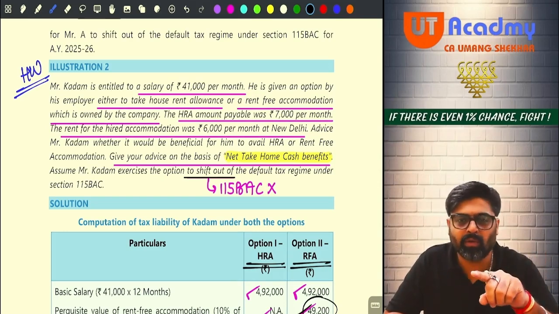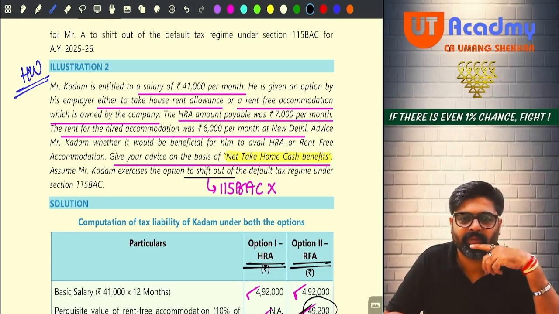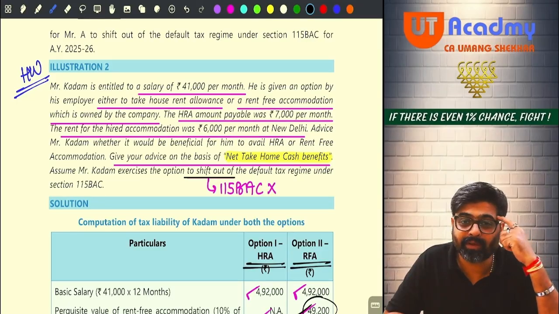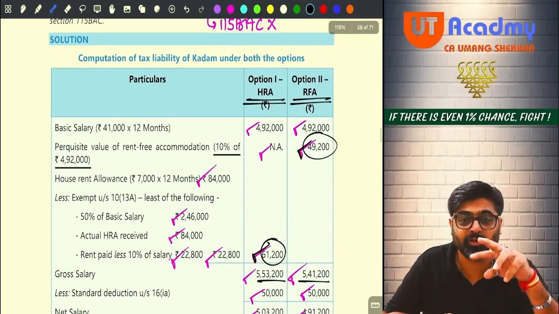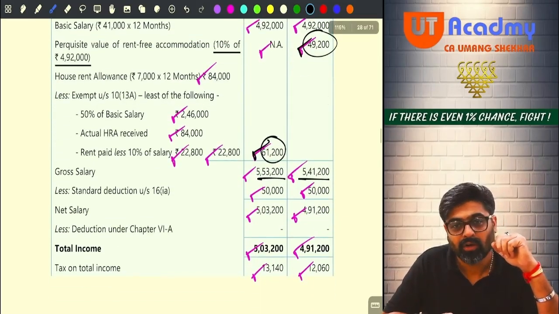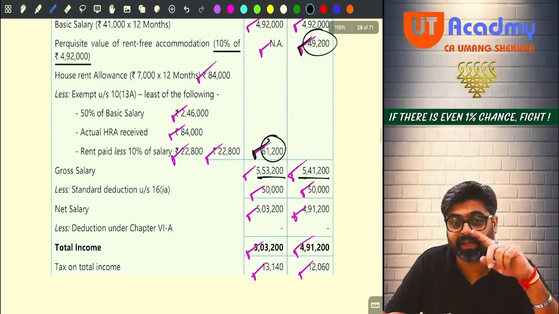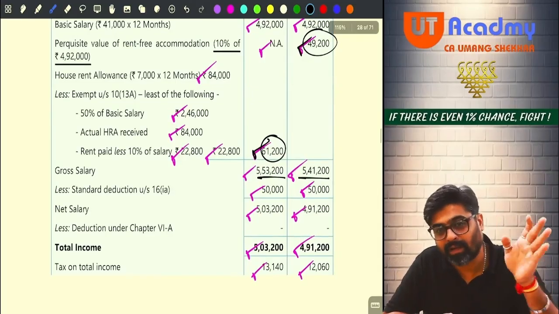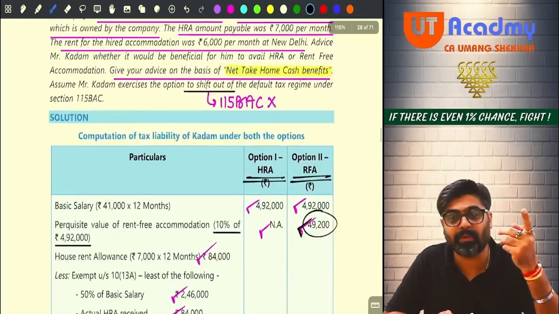See, the moment you see this question in the exam, you must be remembering the answers also, because you might have solved this question 2 or 3 times. So you might be thinking that HRA exemption was availed, so let us take the HRA exemption, and you skipped that information.